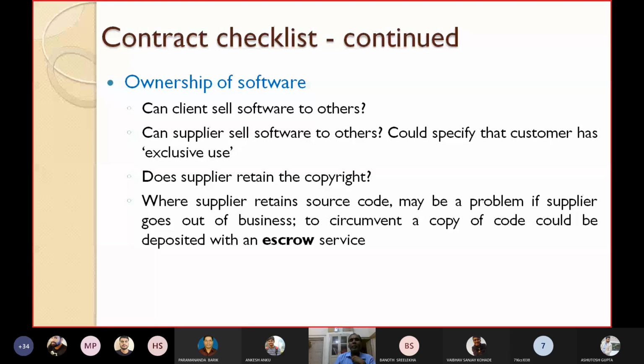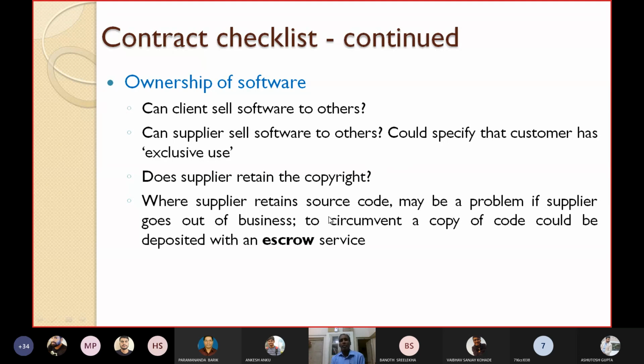Does the supplier retain the copyright? So patents and copyrights. Normally for services or software, we cannot get a patent. For software, you can apply for a copyright. So does the supplier retain the copyright? If the supplier has the copyright, only the supplier can use it, and when you buy from him, you have to pay money. So if you say that the supplier retains the copyright, now where the supplier retains the source code.